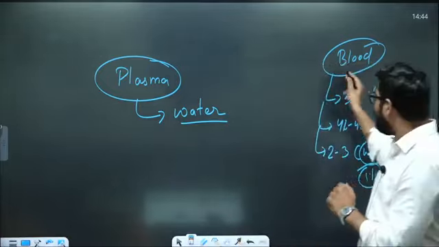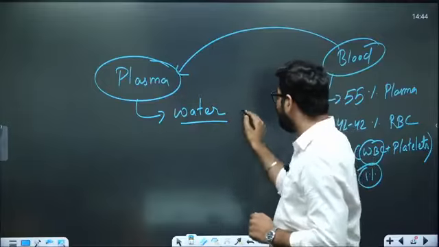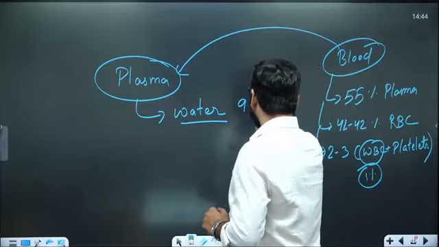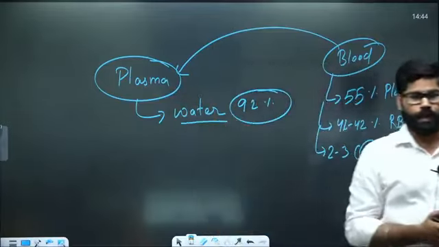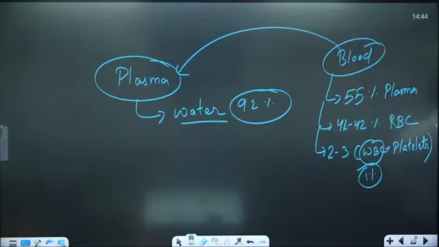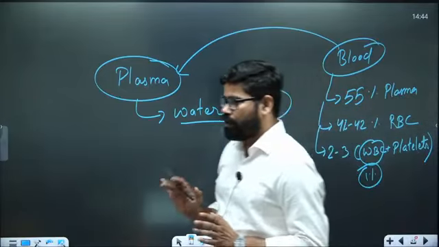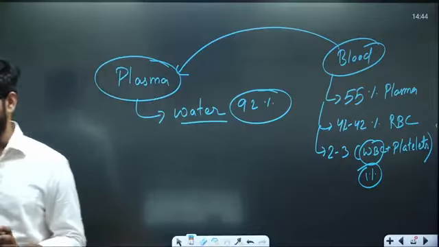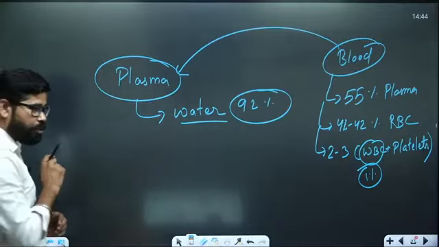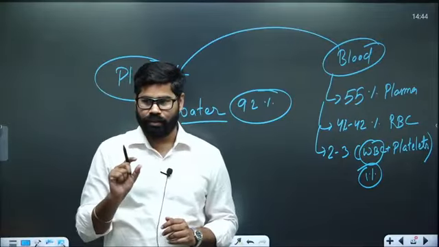Within the plasma, water forms 92% of it. That's why you have to drink water on a regular basis, because you have to maintain the flow of the blood.